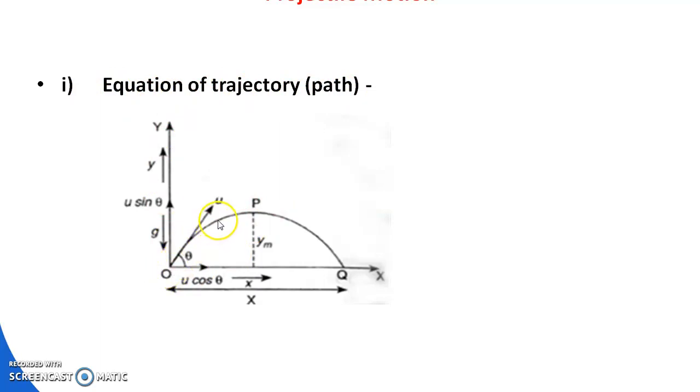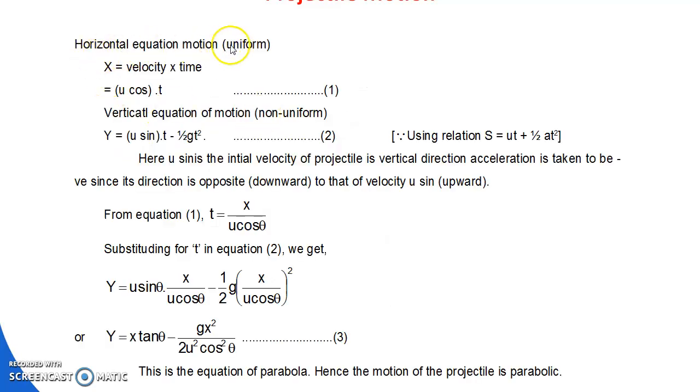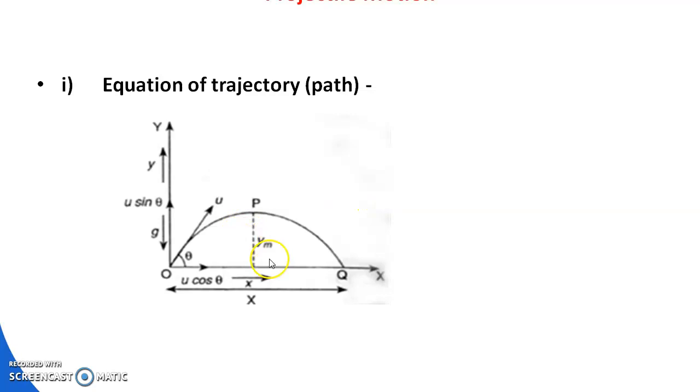When you throw a projectile with a velocity u making an angle theta, in which type of path will it move? It will move in a curved, bending path. So we have to calculate the equation, whether it is a circle, parabola or semi-parabola, mathematically. This is known as the equation of trajectory. Since it has two components, horizontal and vertical, it has two equations of motion, a horizontal equation of motion and a vertical equation of motion.